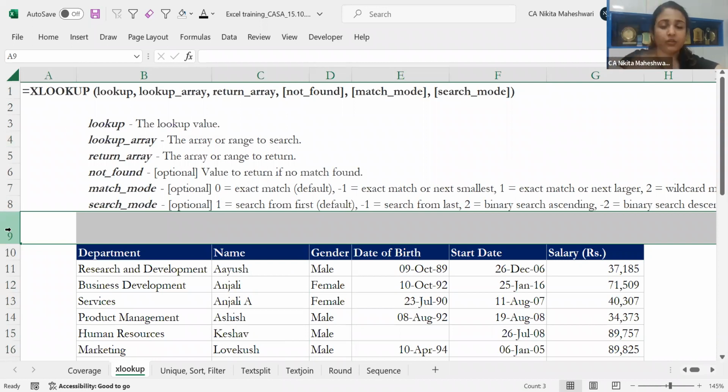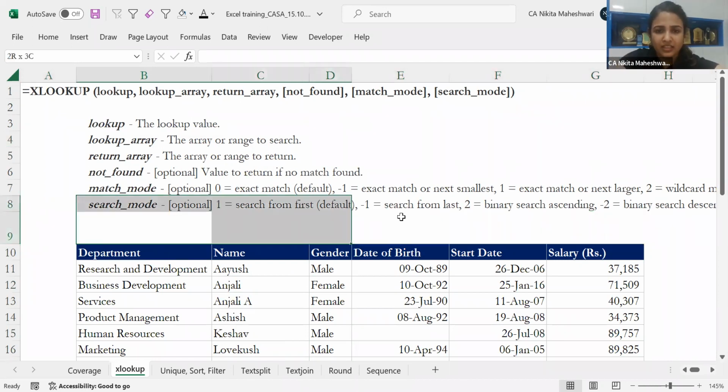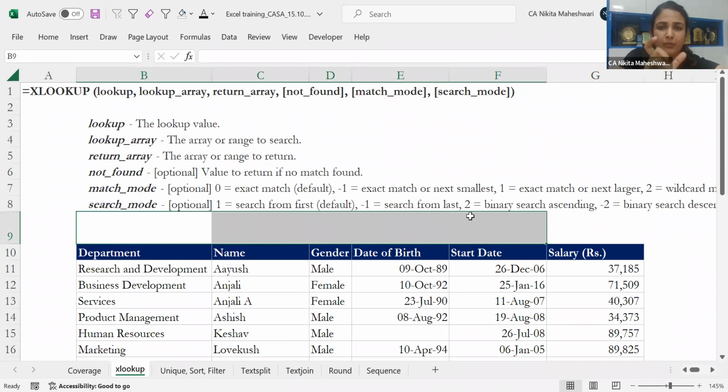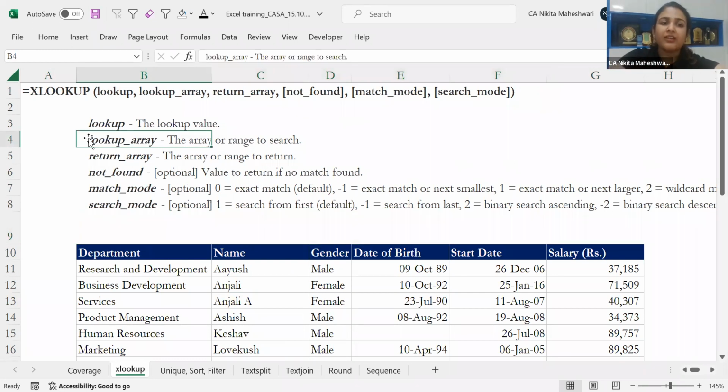So you will be selecting not all, you don't need to select all the rows in this column, just this also. Selection of multiple rows, single column, or multiple columns, single row will be your array. So once I'm done with it, that means where I want to look at the data. What is the source of my data?